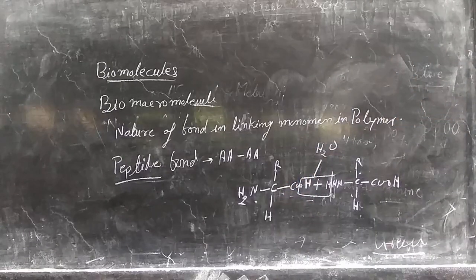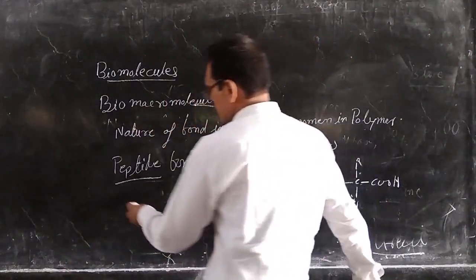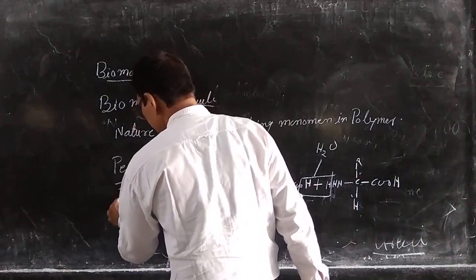So between amino acids there is a peptide bond, and between monosaccharides, or we can say carbohydrates or polysaccharides,